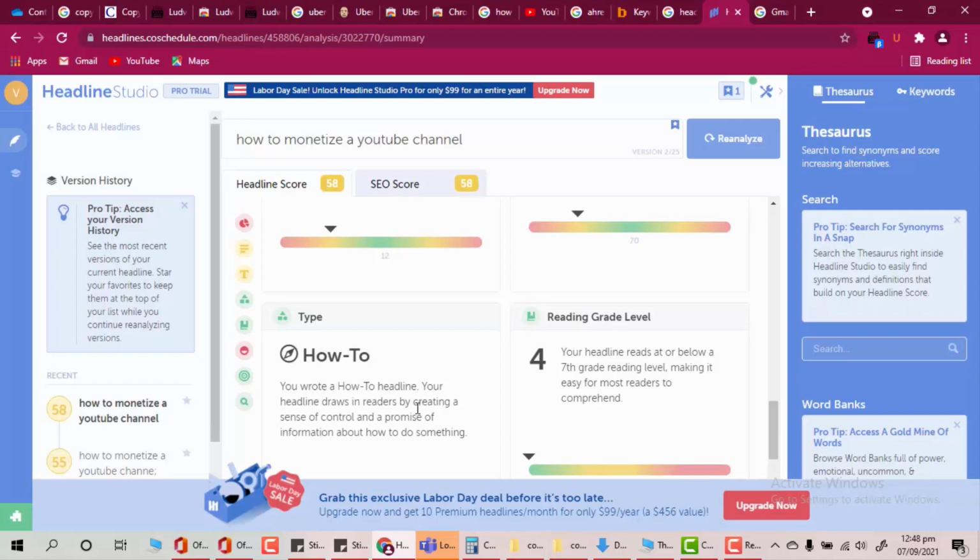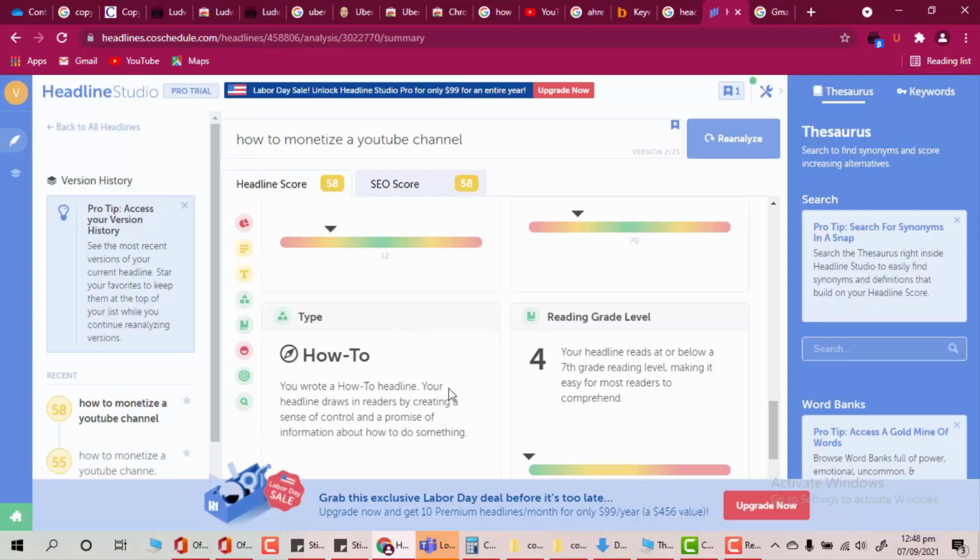How to: your headline draws in readers by creating a sense of control and a promise of information. So it's great, just look at the information. It tells me what is the purpose of how to. How to means that you are actually guaranteeing the information.